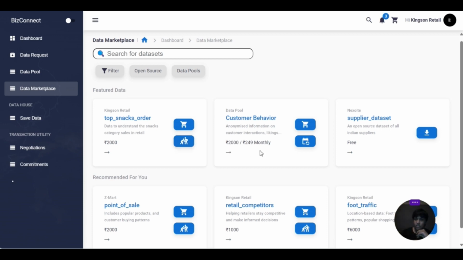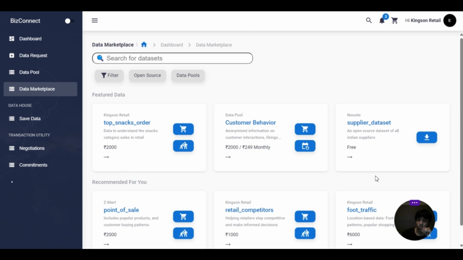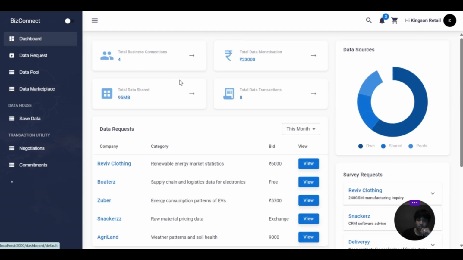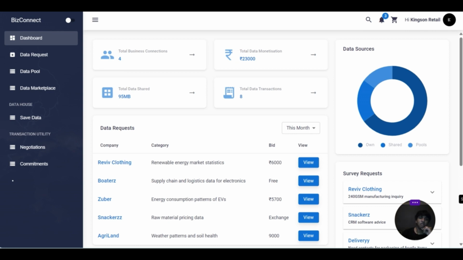Then in pools, you can take a membership of the pool, where you get regular updates of data. And here you can also download the open source datasets that the businesses have uploaded for the betterment of the ecosystem as a whole. So this was BizConnect, the first prototype of BizConnect. We have not tried to clutter this with too many features. We have tried to keep this simple and clean, where you have a definite set of functionalities which businesses can use to connect and grow together.